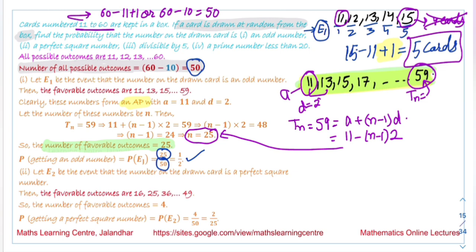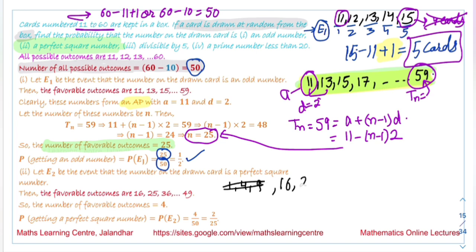Next, the second event we have over here is a perfect square number. Perfect square means the square of some natural number. So if we are considering 1 square, then 2 square will be 4, 3 square will be 9. These numbers are not present in this list.